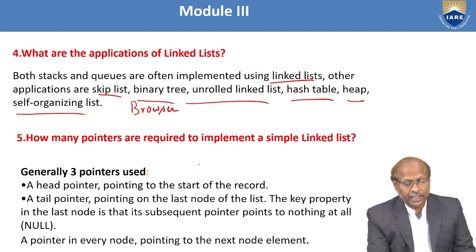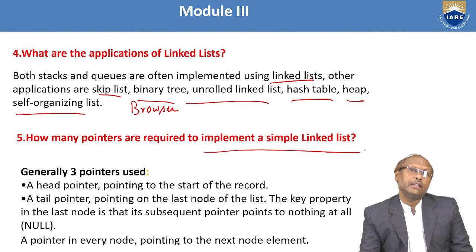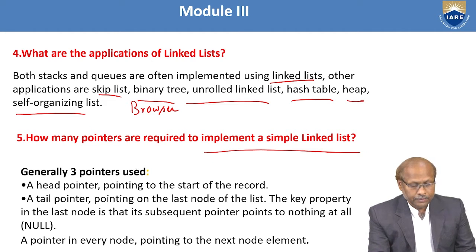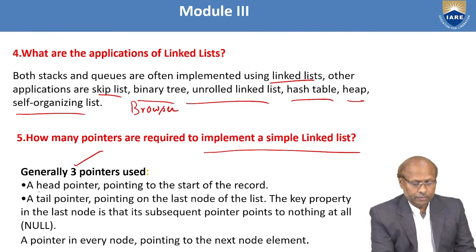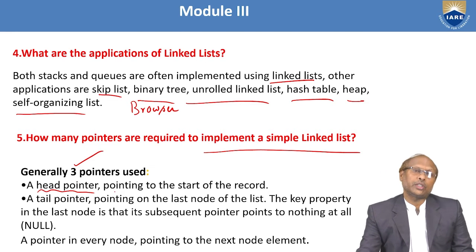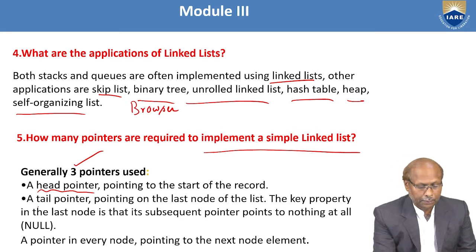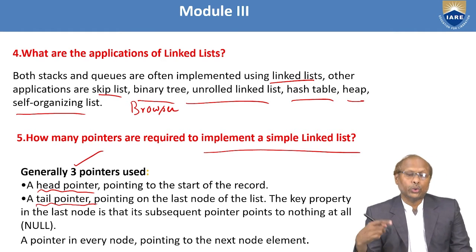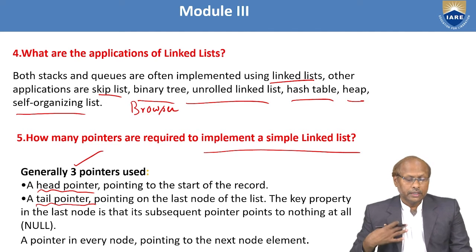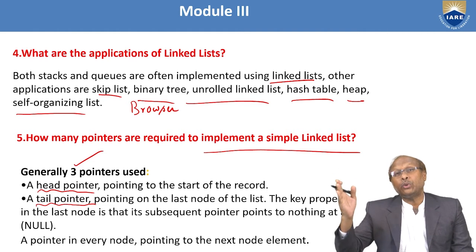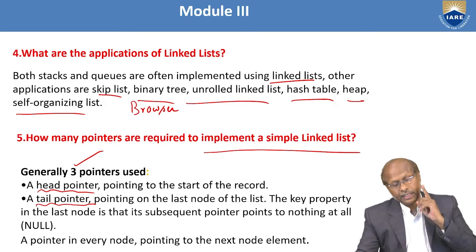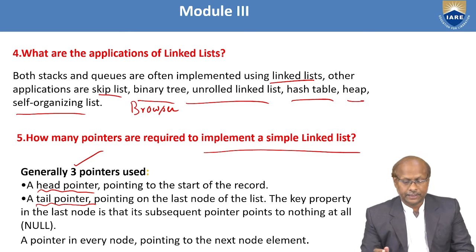Next, how many pointers are required to implement a simple linked list? Remember, generally 3 pointers are used. A head pointer, which is used to store the starting address of the node. Next is a tail pointer. It is used to store the last node's address. This tail pointer may or may not be useful, but in some applications, to make the process fast, you may use a tail pointer because it points to the last node of the linked list, and your head pointer points to the beginning of the list.